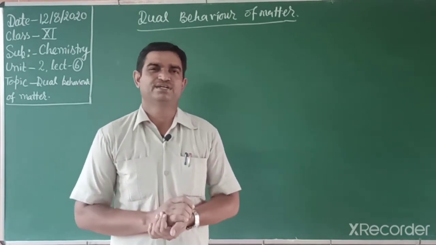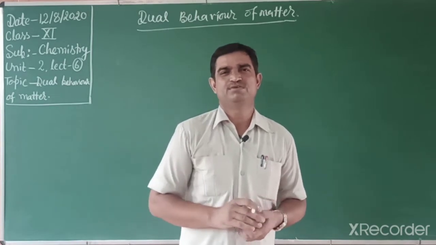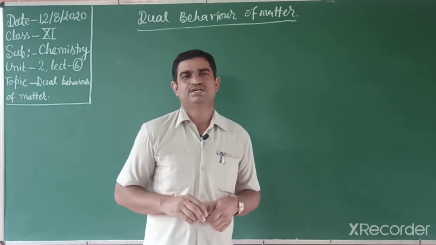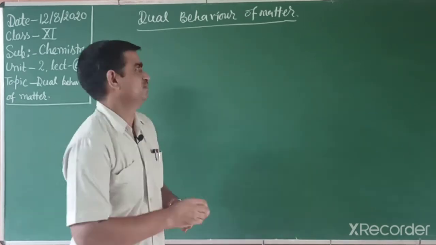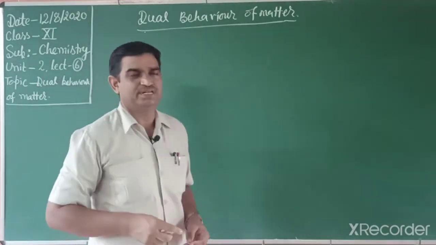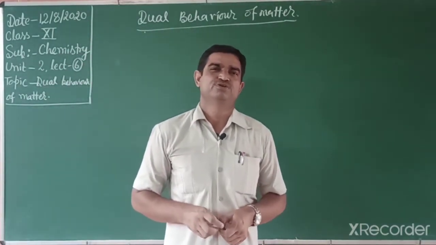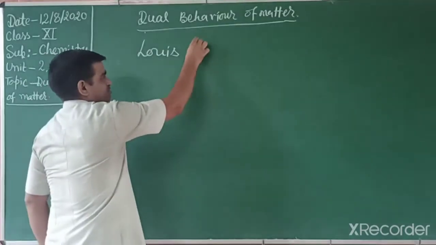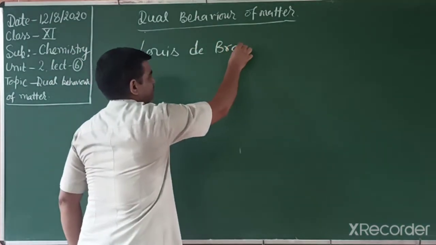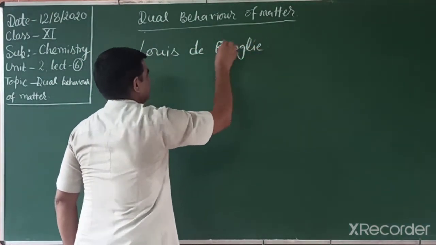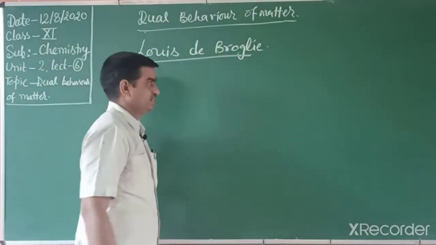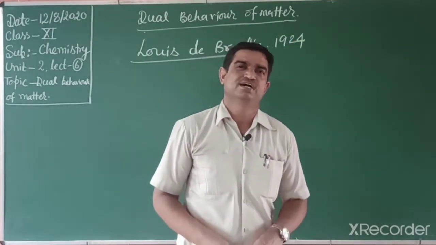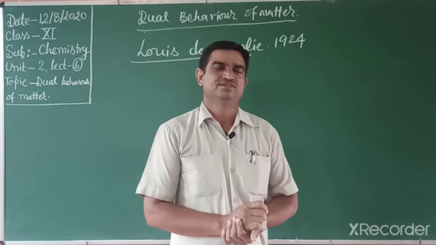Before the quantum mechanical model, we need to understand the concept of the dual behavior of matter and the Heisenberg uncertainty principle. At first, students, we explain the dual behavior of matter. This dual behavior of matter was given by a French physicist, Louis de Broglie. According to this scientist, in 1924, he explained that electromagnetic radiation has dual nature, meaning wave as well as particle nature.